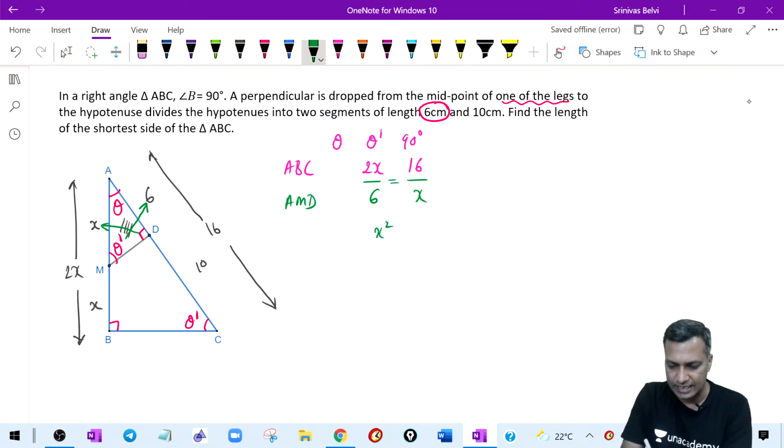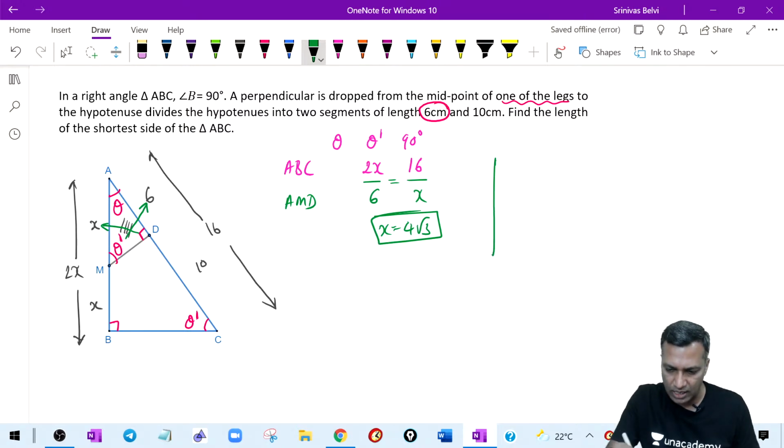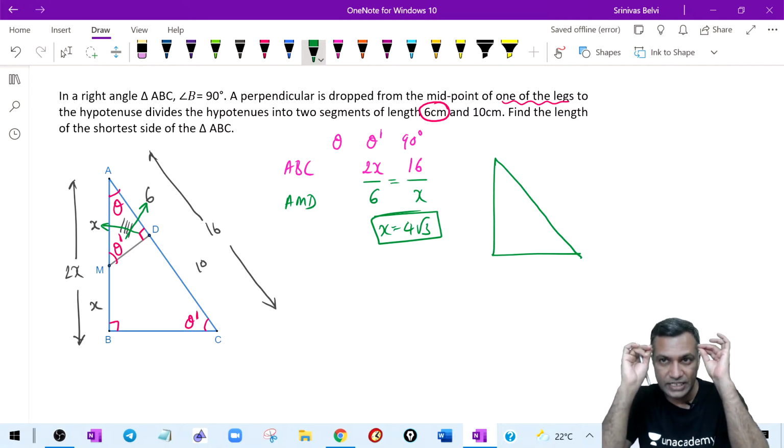And hence you say that x square is... x is, let me write x directly. Therefore x is equal to 4 root 3. Good. If x is equal to 4 root 3, come back to the larger triangle, my friends. Quickly come back to the larger triangle. See, this is where the points trigger, provided certain things are on the top of your mind.